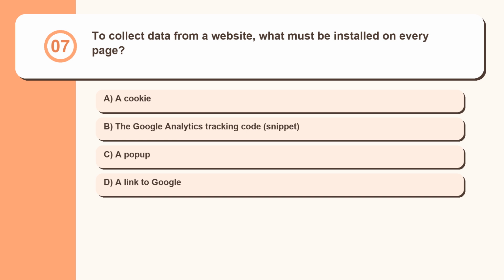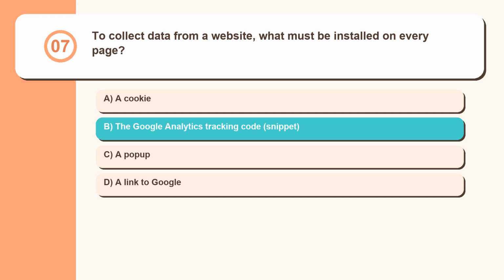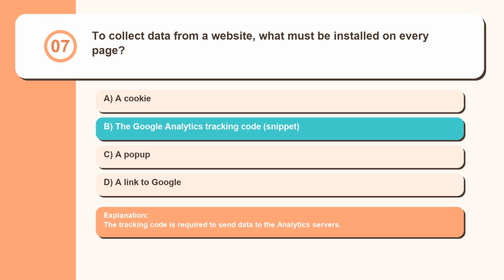Question 7. To collect data from a website, what must be installed on every page? A cookie, the Google Analytics tracking code snippet, a pop-up, a link to Google. The tracking code is required to send data to the analytics servers.